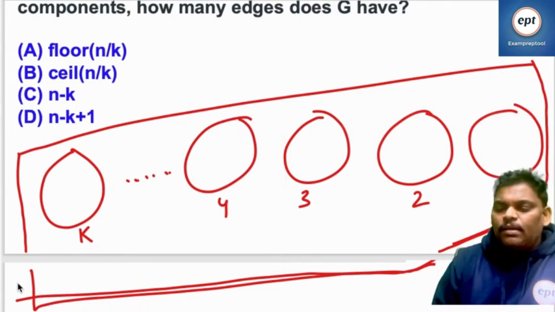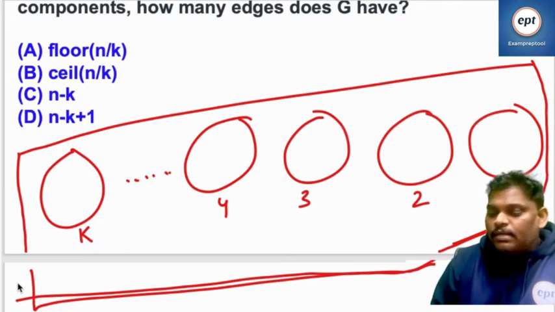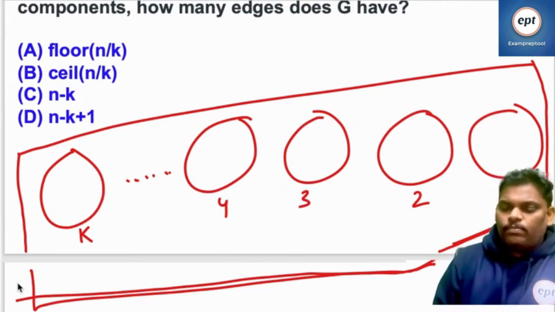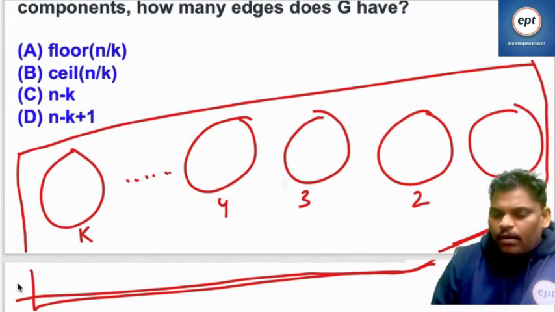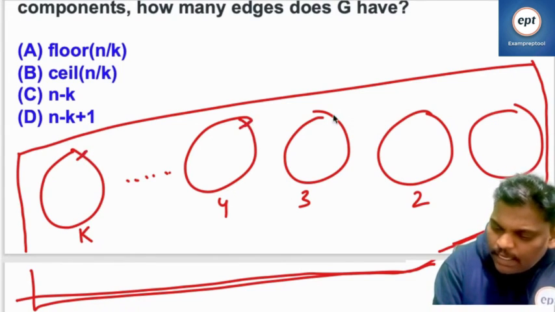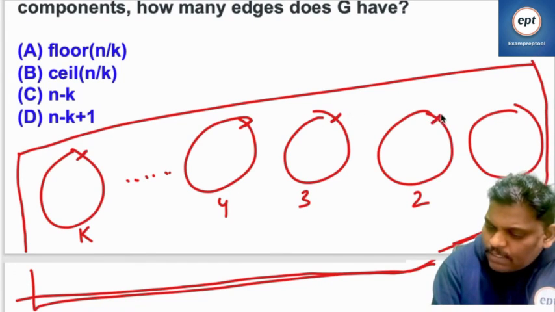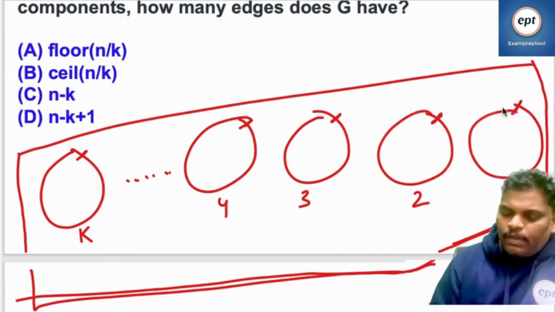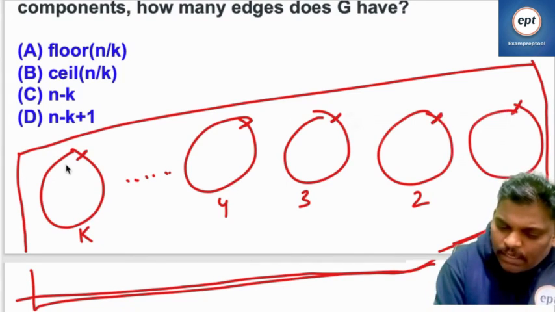Some people are thinking that a disconnected graph is a forest. No, a disconnected graph is not a forest. Here every component is a tree. Remember, it is a tree, and a cycle is not allowed. And let us assume that k components are there.